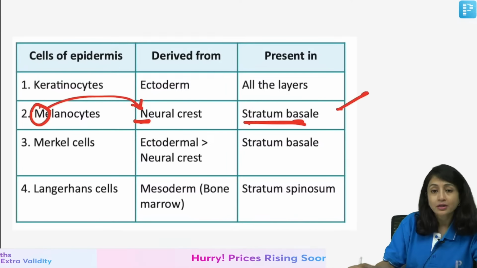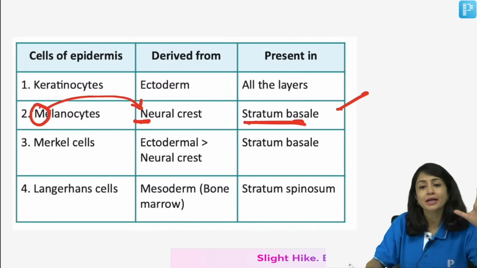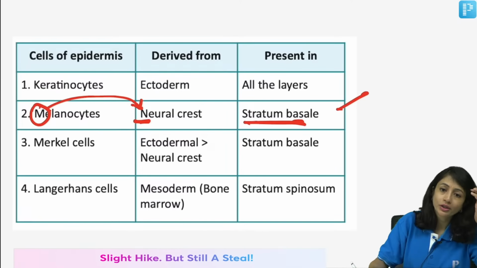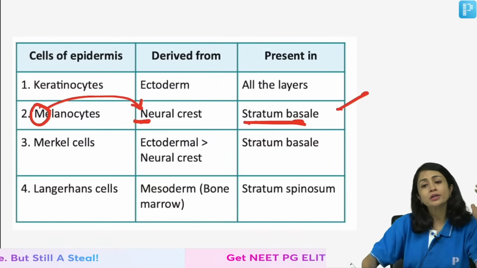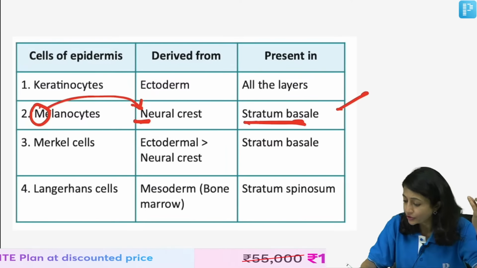There is something called EMU. What is the EMU, or epidermal melanin unit? What is the ratio of keratinocytes to melanocytes in an epidermal melanin unit?